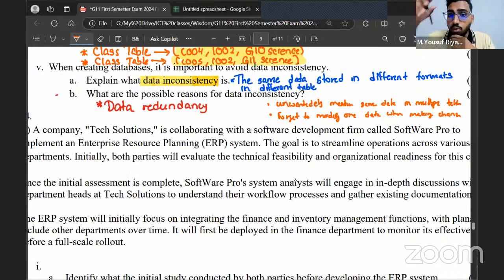Okay. If you unwantedly mention the name in both the tables, and when Rajkumar changes his name, if you forget to update one table, that is where it will become a problem. Tell me, did you understand where it will become a problem, all of you? When will data redundancy become a problem? Or when will data redundancy cause data inconsistency? Is that clear?